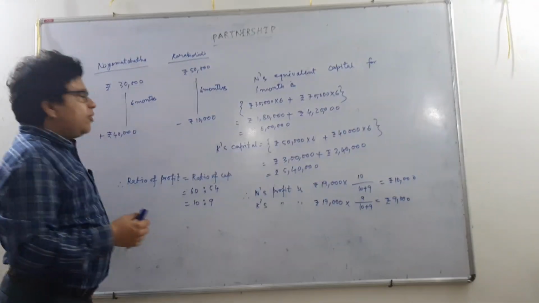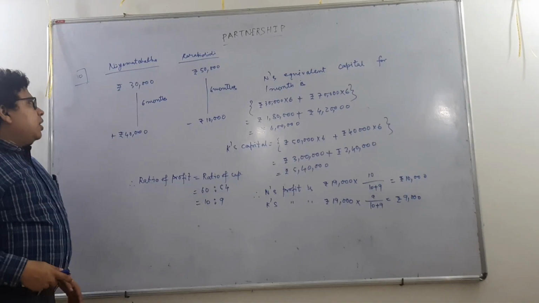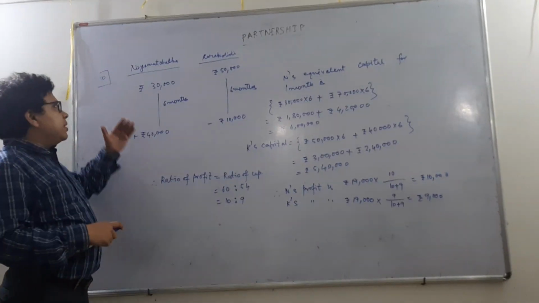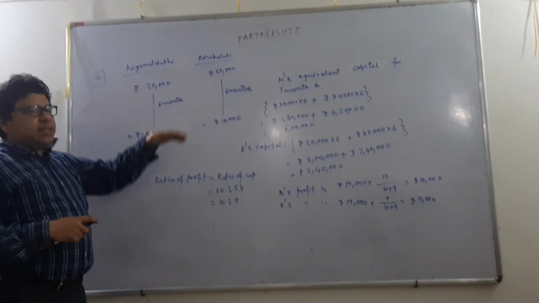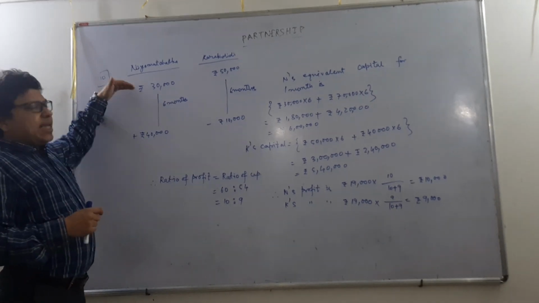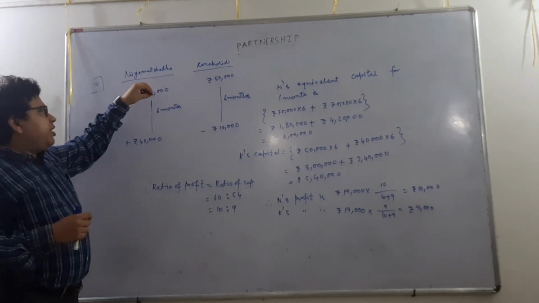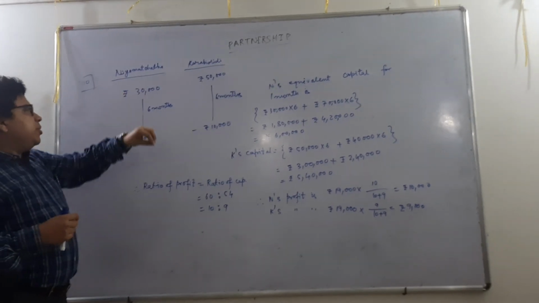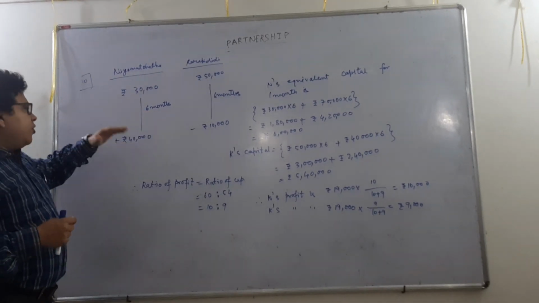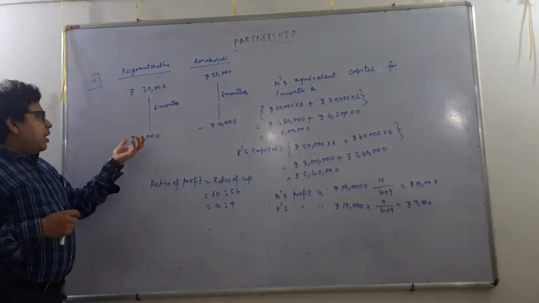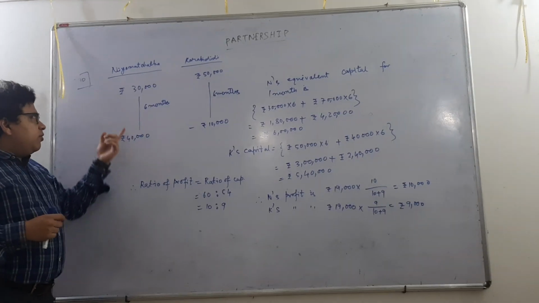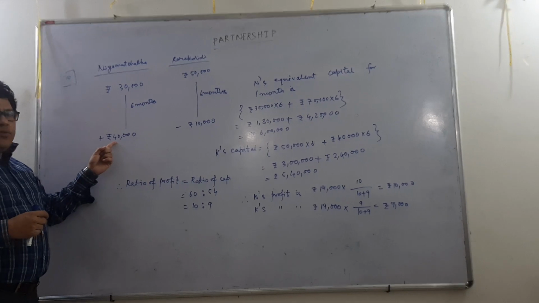Same way, here we need to work out with both the parameters. That means capital should be considered as well as the time. Niyamat Chacha's rupees 30,000 working capital was there in the business for 6 months, and for the remaining 6 months his working capital was rupees 30,000 plus rupees 40,000.